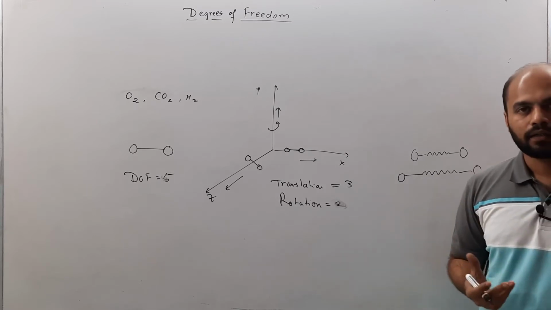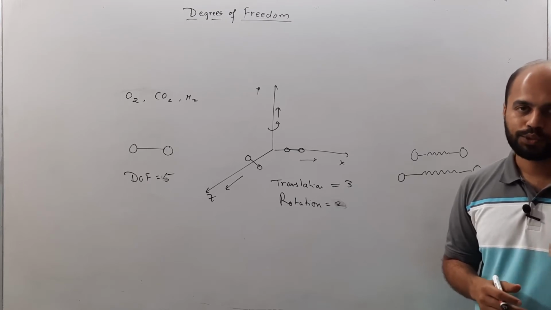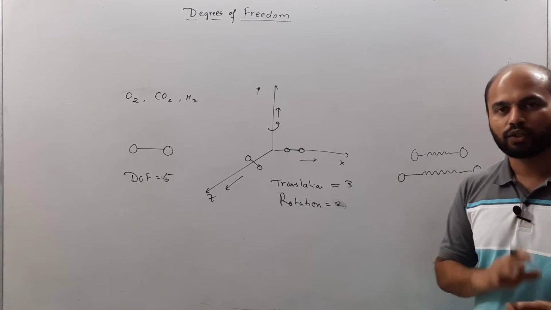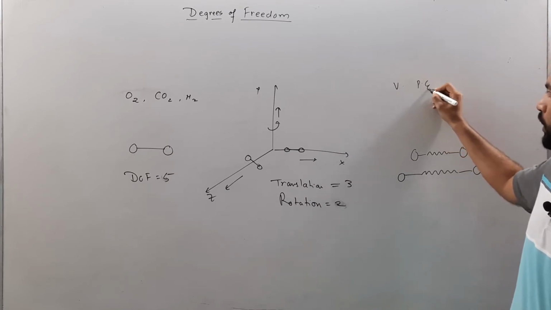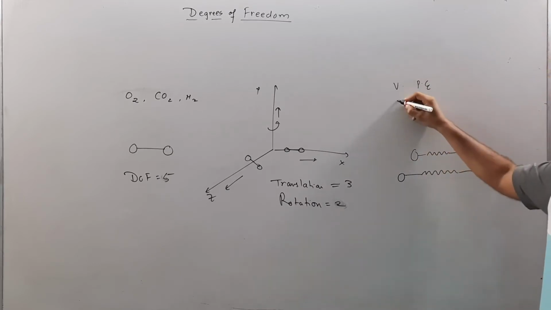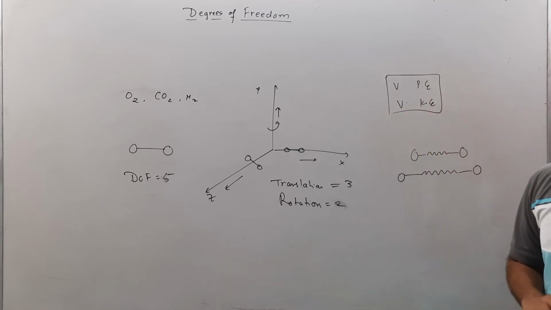It means that it is going to have a certain vibrational energy also, and that vibrational energy is of two types. One, vibrational potential energy, and the other one is vibrational kinetic energy. So we consider both in this case.